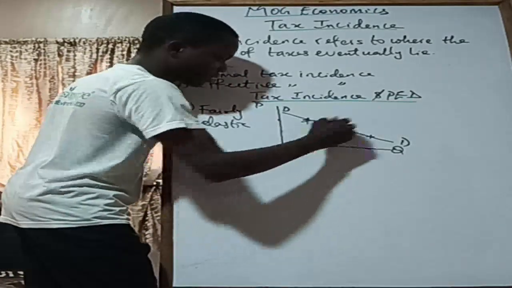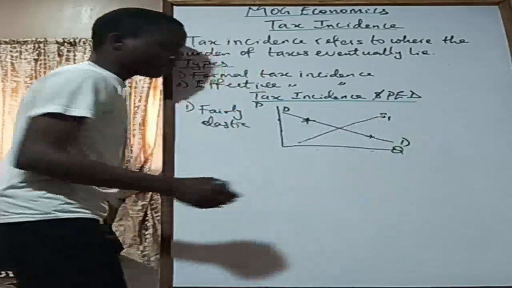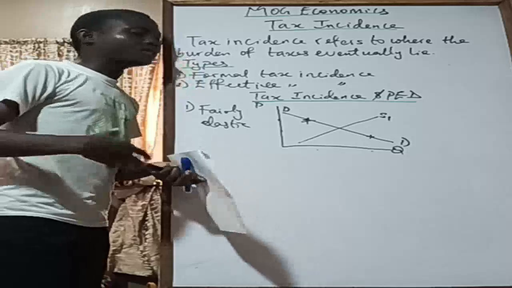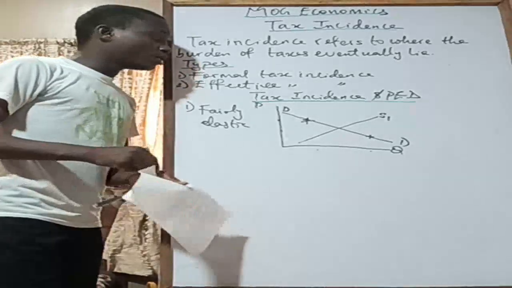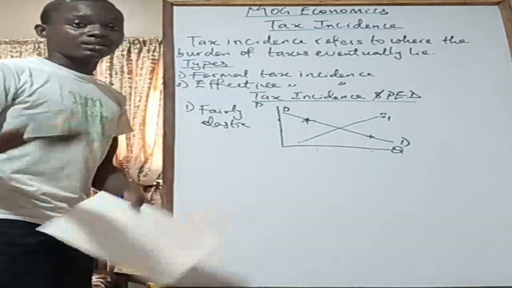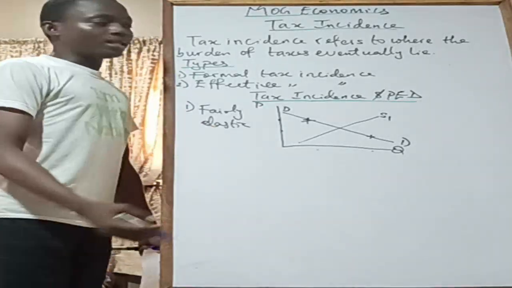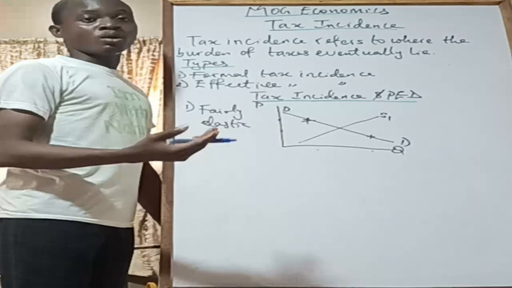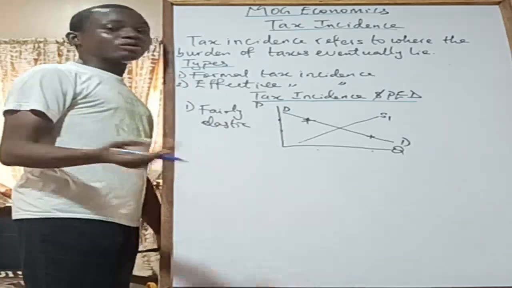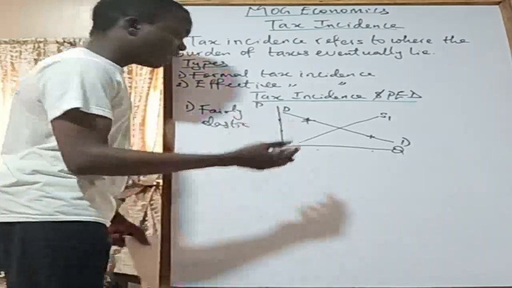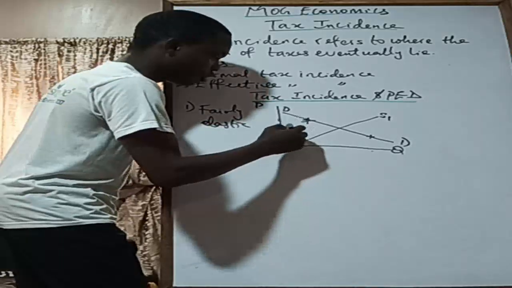So this is an S1 supply curve. When there is an imposition of tax, of course, one of the factors affecting supply of goods and services is tax, right? When there is an imposition of tax, we expect that the supply of the commodity reduces, right? So there's going to be an inward shift of the supply curve. That is what you must have done in previous classes.